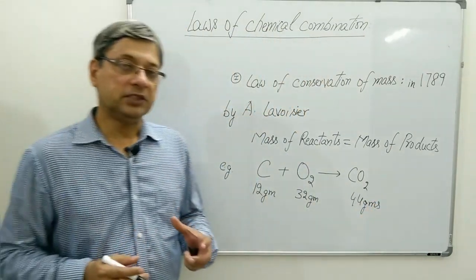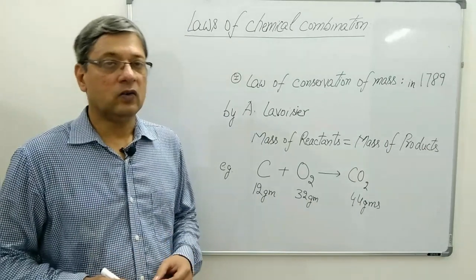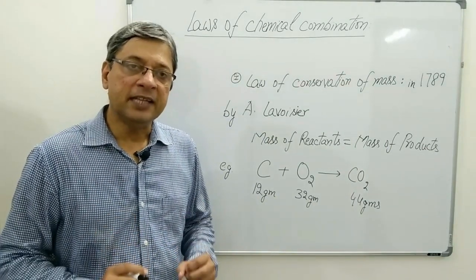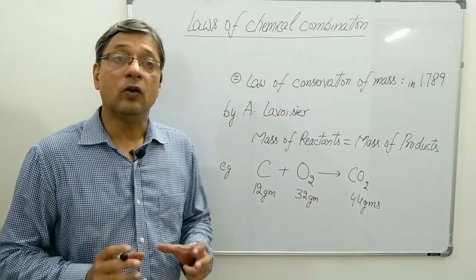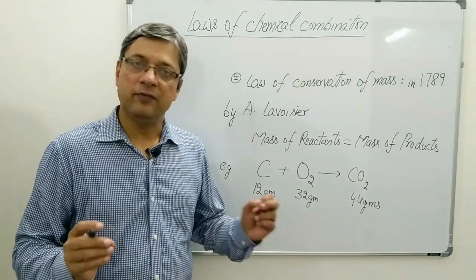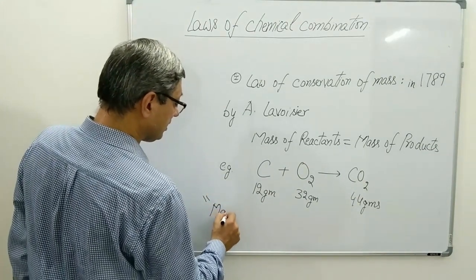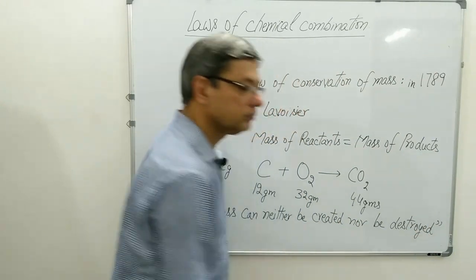Based on these observations, he gave the law that mass can neither be created nor be destroyed. Very famous law.